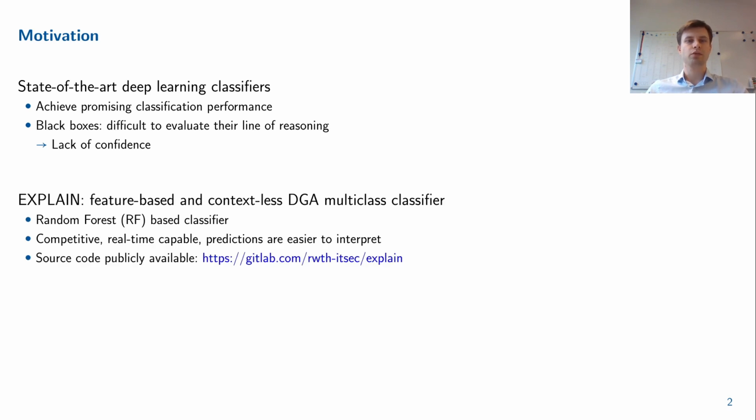Thus, in this work, we do a first step towards explainable DGA multiclass classification by proposing EXPLAIN, a feature-based and contextless DGA multiclass classifier based on random forests. We focus on the development of a contextless classifier in which features are extracted solely from a domain name that is to be classified, in order to be less resource-intensive and as privacy-preserving as possible. Our classifier achieves competitive results, is real-time capable, and its predictions are much easier to interpret as they can be traced back to the used features. The source code of EXPLAIN is publicly available on GitLab.